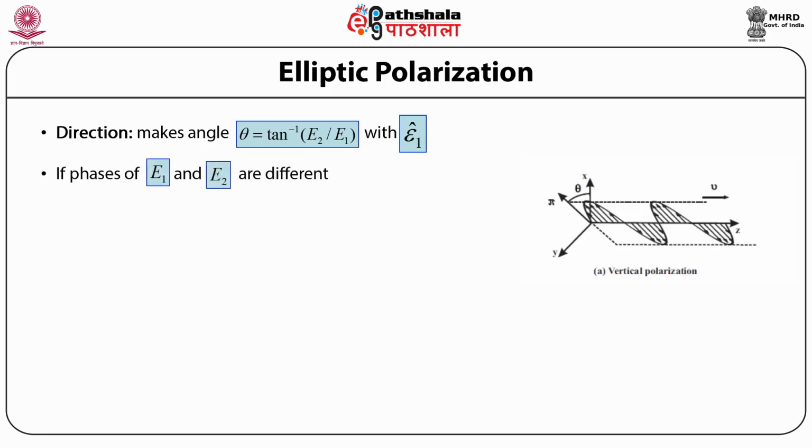Further, if the phases of the electric field amplitudes E1 and E2 are different, then the wave is in general elliptically polarized.